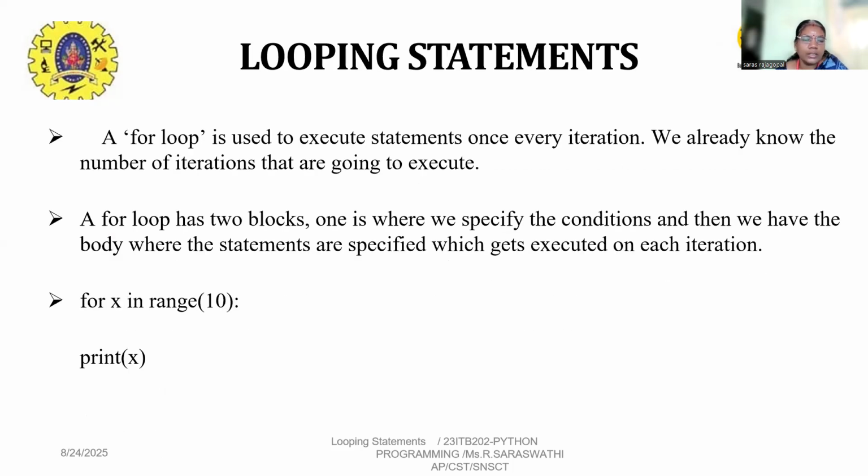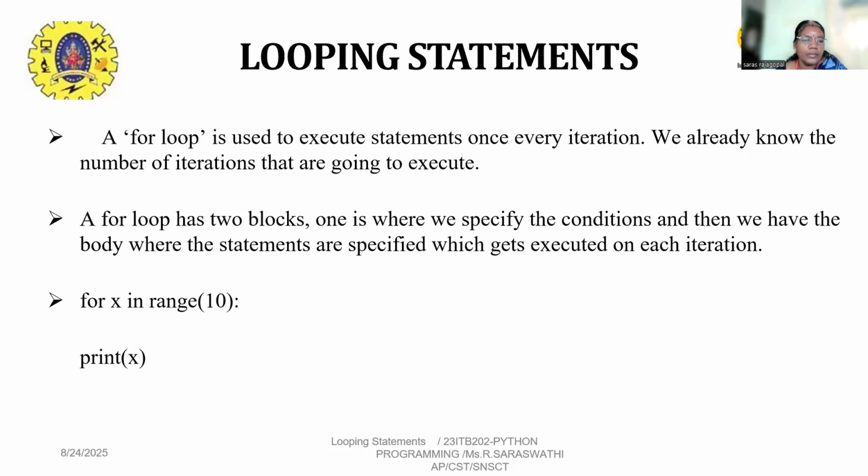In the for loop, statements are executed once every iteration. We already know the number of iterations that are going to execute. It has two blocks. One is where we specify the condition, and then the body, where the statements are specified, which gets executed on each iteration.